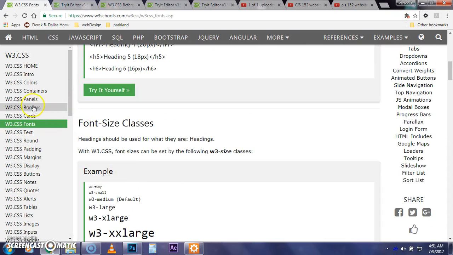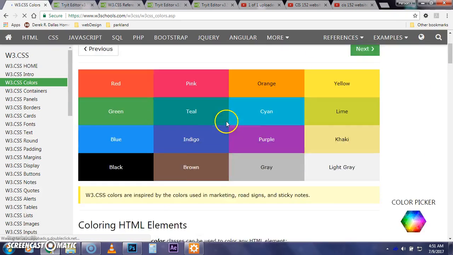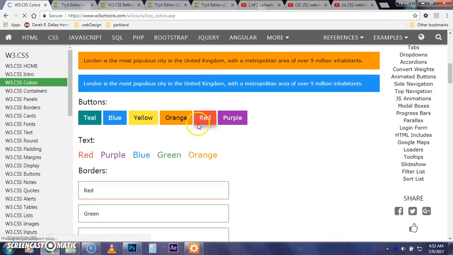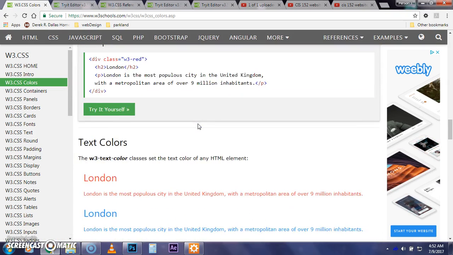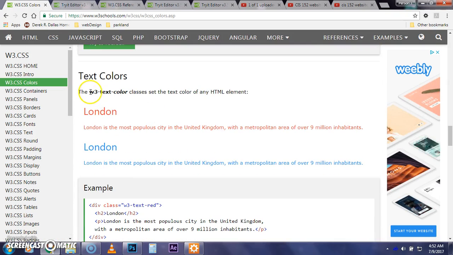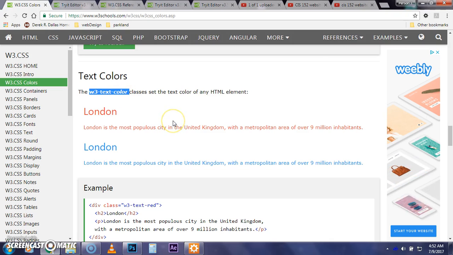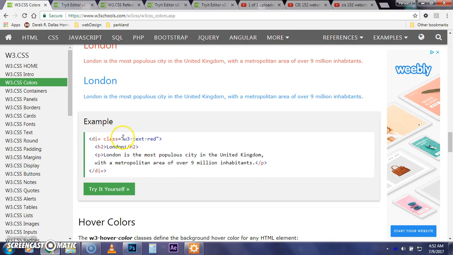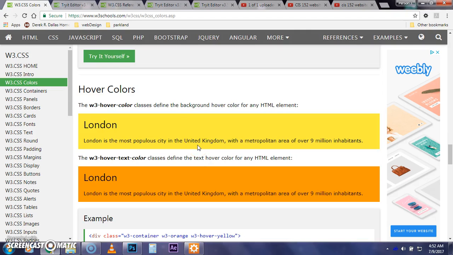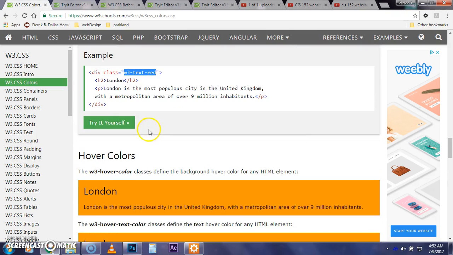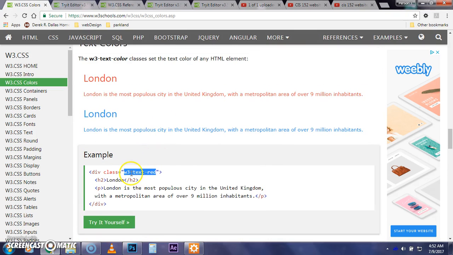But it's not until you go into the colors where you can see how you can change the different colors of the elements and then text color. So this is where you would want to go to change the color name of something. So the format would be this. Alright, so if you wanted to use different colors, you can change hover colors and those sort of things, but we want to just change the color of the text.